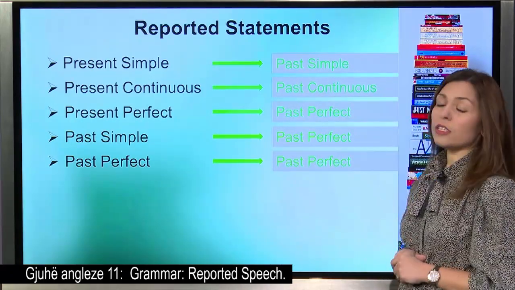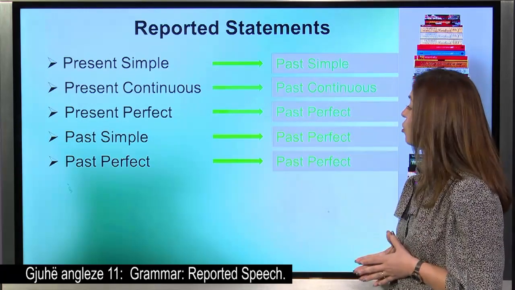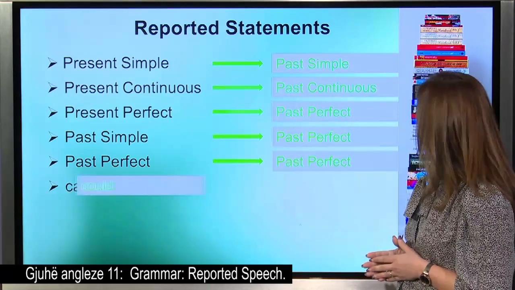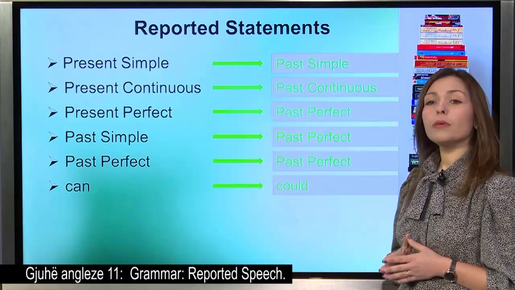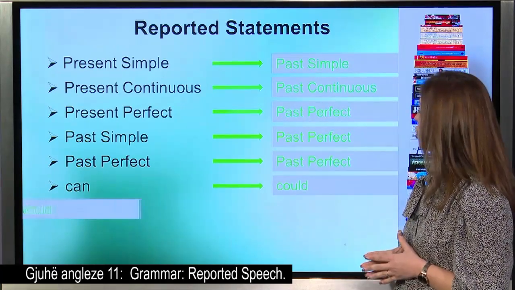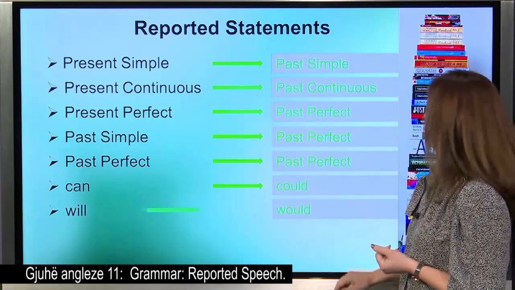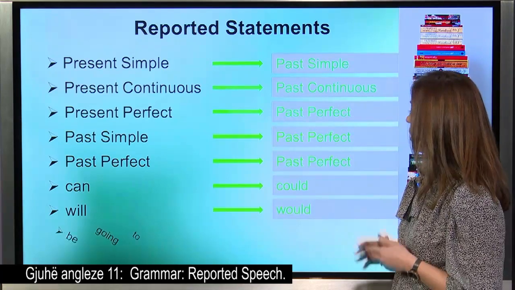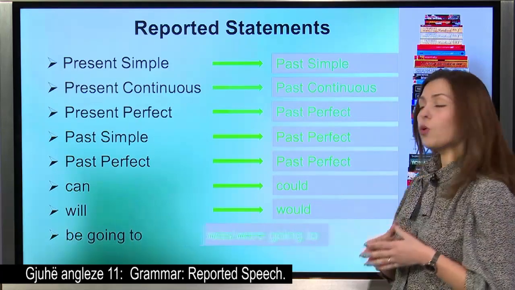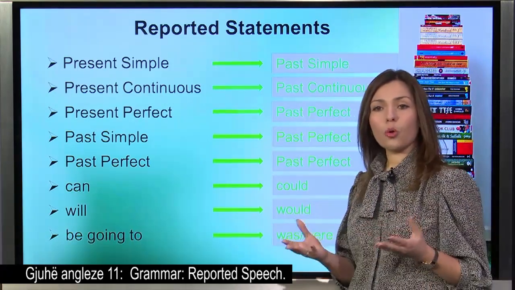Apart from the tenses, we have some changes in some modal verbs, like can, in the reported statement, will become could, or will be changed into would, or, for example, be going to is going to be changed into was or were going to.